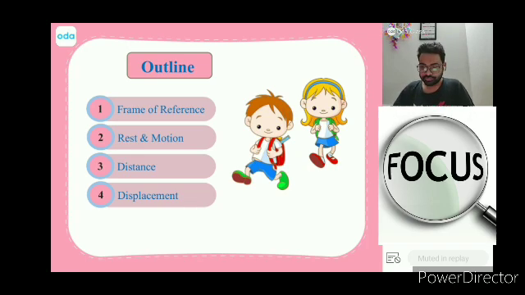What do we want to learn in today's class? We will start off with frame of reference, right? Now, this is going to be one difficult topic to understand because for this to understand, you need to feel physics, right? Physics is something that is always meant to be felt rather than just taking a book.